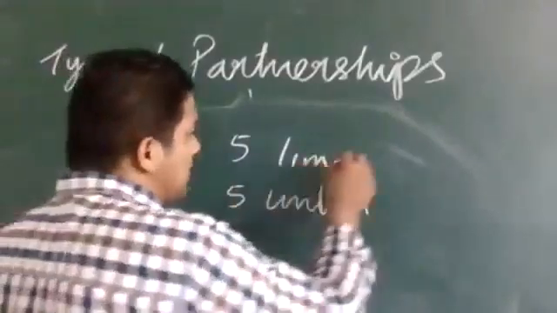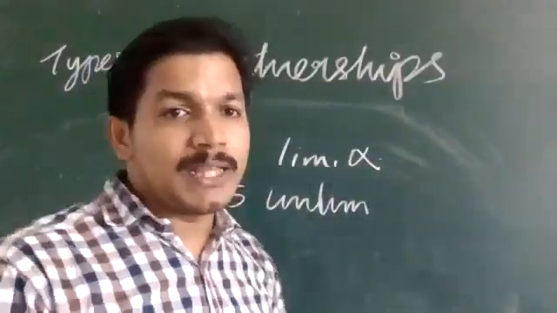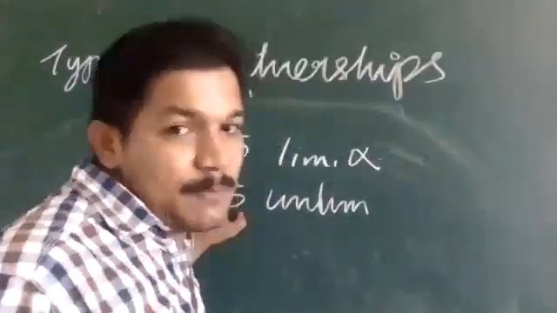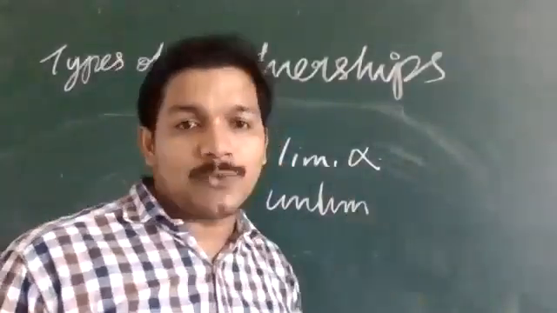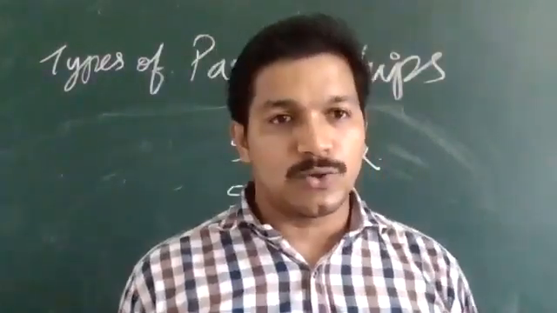If anything happens to the limited partners, it will not affect the continuity of the business. But if anything happens to the unlimited partners, and any one of these 5 is unable to continue the business, then the business has to close.